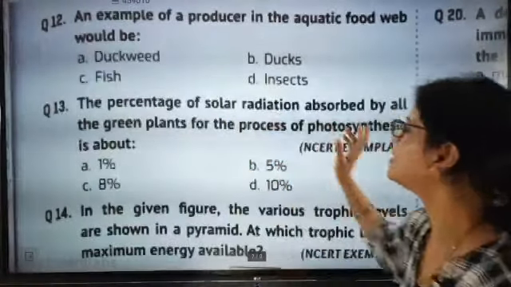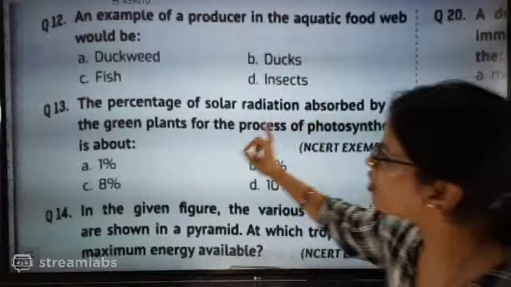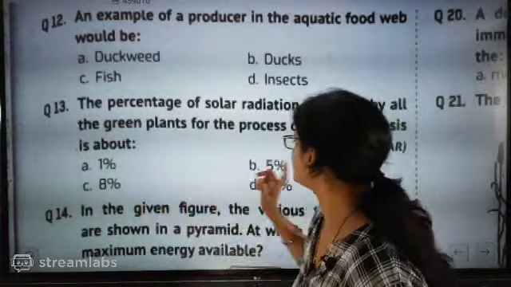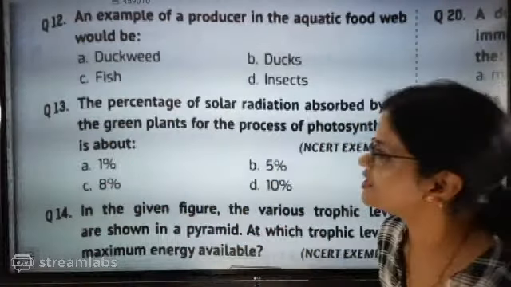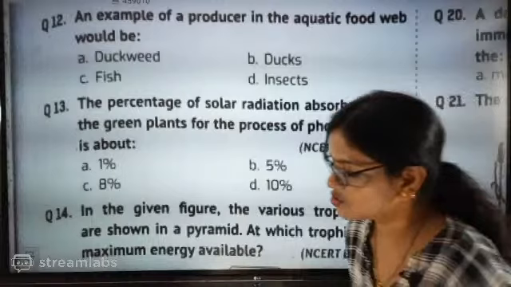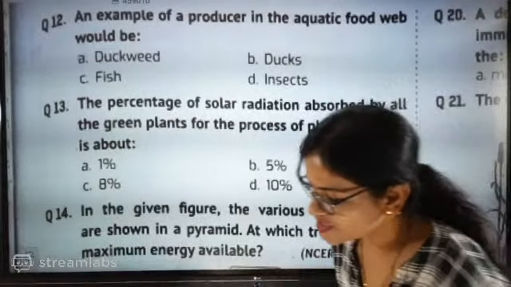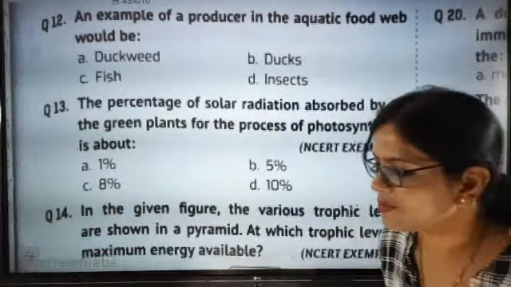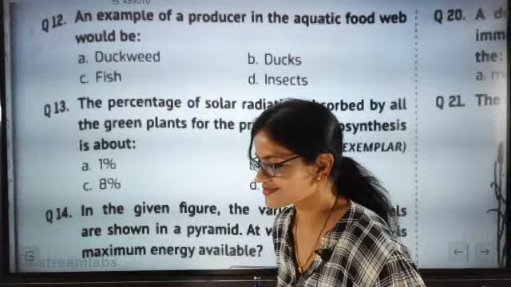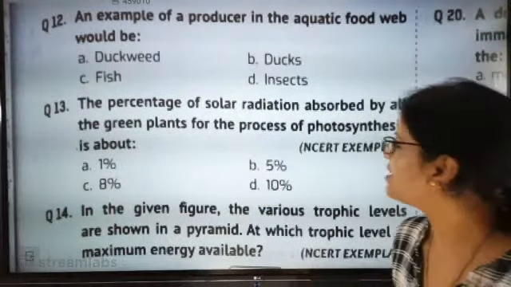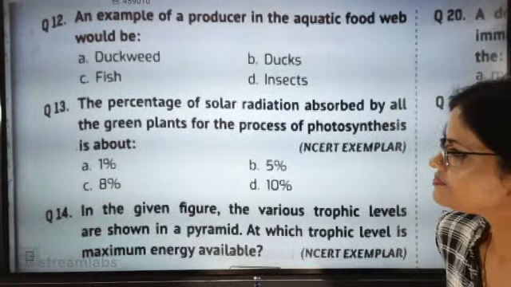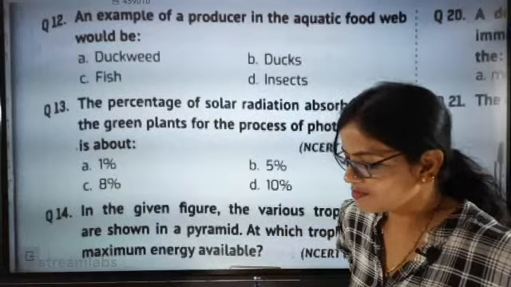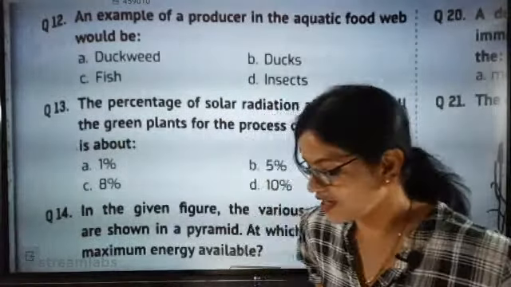The percentage of solar radiation absorbed by all the green plants for the process of photosynthesis is about 1%, 5%, 8% or 10%. How much percentage? 10%? Out of 1000 joule, a portion is taken.